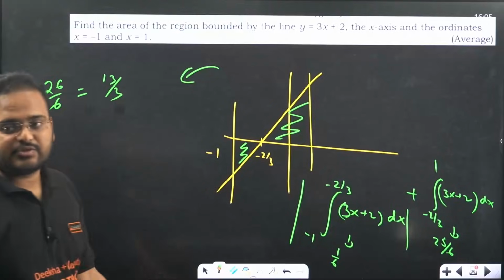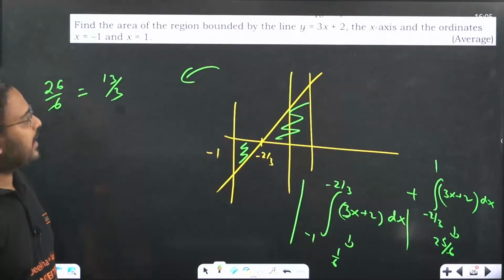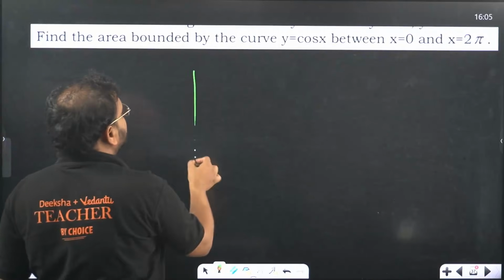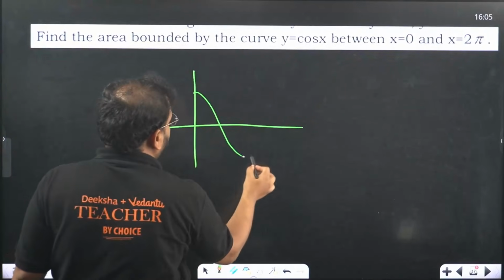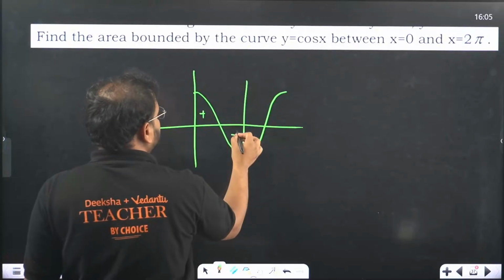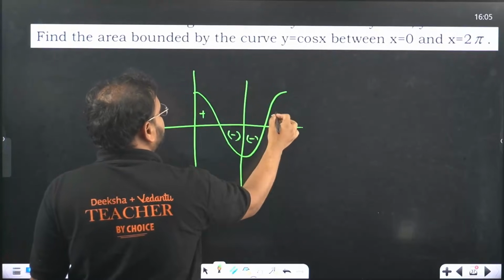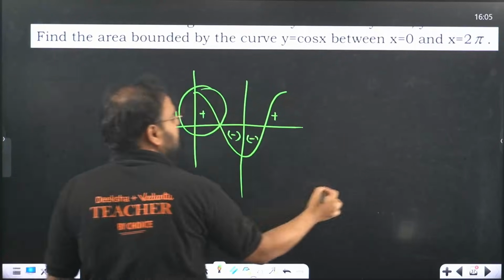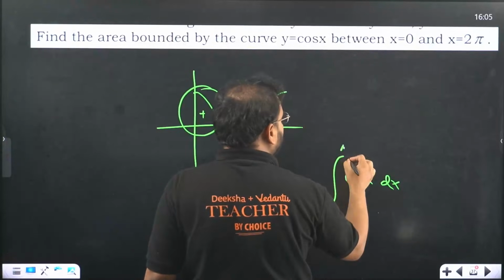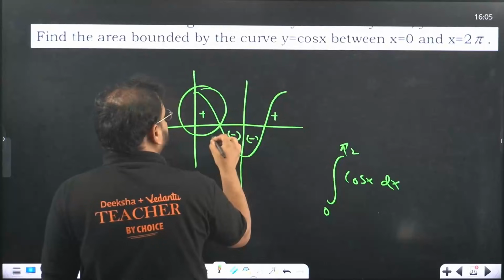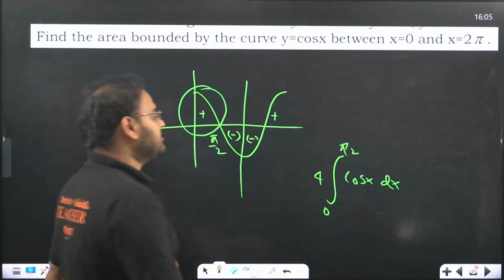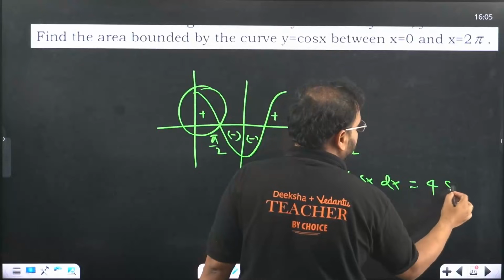Yeah, please check. Okay, so I have solved all these questions for you, just giving you a revision. Cos x integration from 0 to 2 pi. Again, I have solved this problem. Just do one thing, create 4 parts. Part 1 is positive, part 2 is negative, again negative, and again positive. Simply integrate cos x dx from 0 to pi by 2, because this value is pi by 2, and multiply with 4. That's the answer, and this value will actually come as 4 square units.